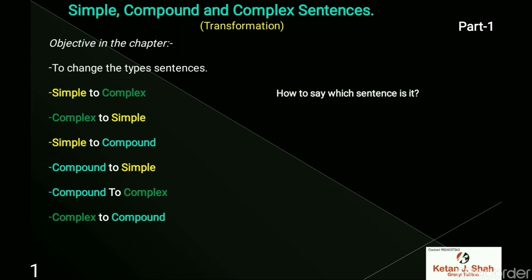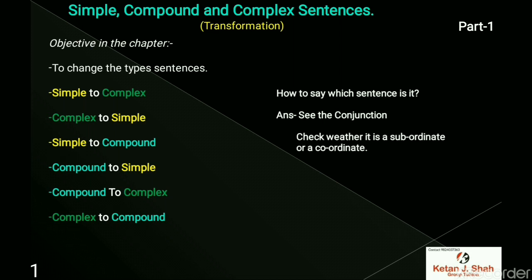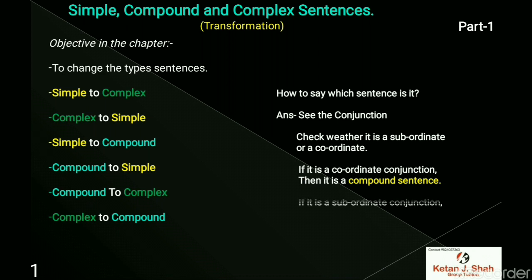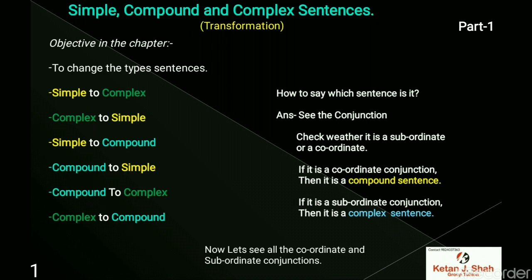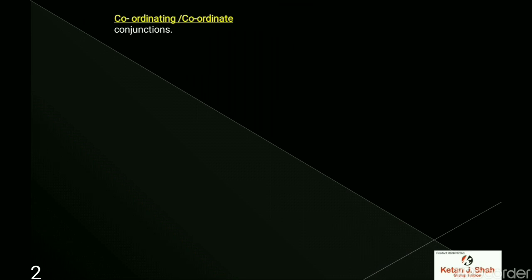How to say which sentence type it is? The answer is, see the conjunction. Yes, you have to see the conjunction and check if it is a subordinate or a coordinate conjunction. If it is a coordinate conjunction, then it is a compound sentence. If it is a subordinate conjunction, then it is a complex sentence. Now let's see all the coordinate and subordinate conjunctions.